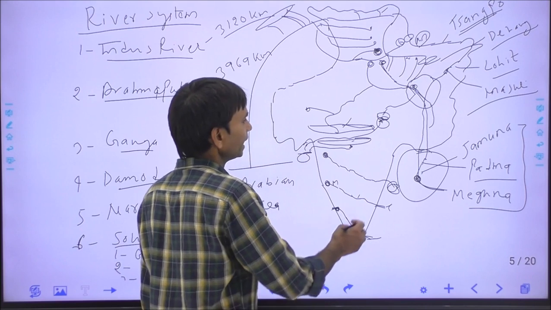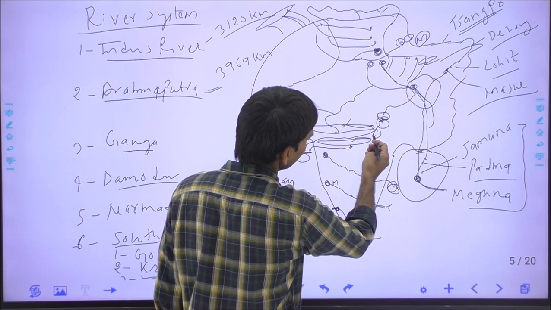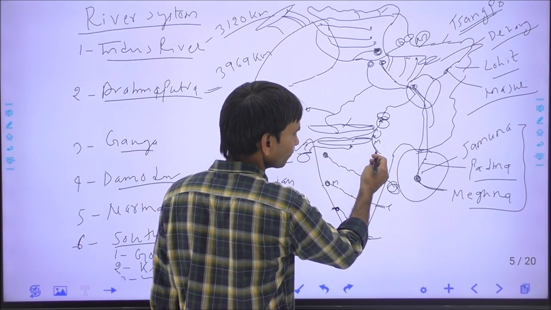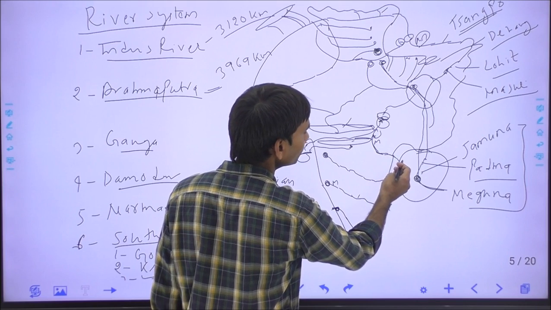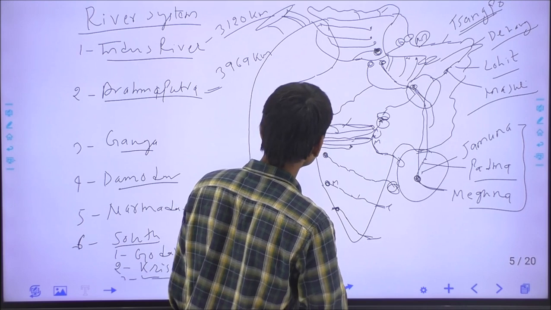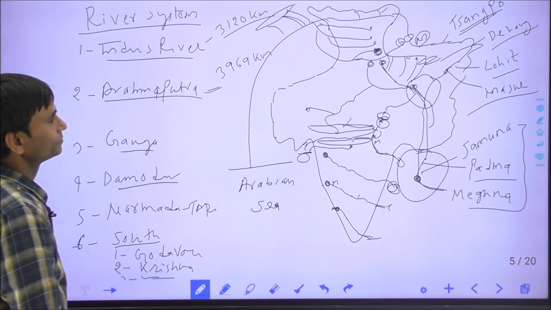Okay, and this is part of Chhattisgarh state, and here one river, the Mahanadi, originates. The Mahanadi originates from Chhattisgarh and flows through Odisha and ends into the Bay of Bengal. And this is the Damodar river. These are the important rivers of India.